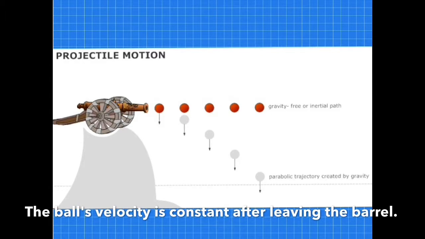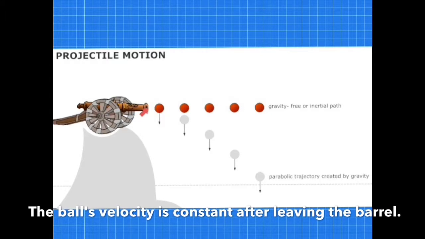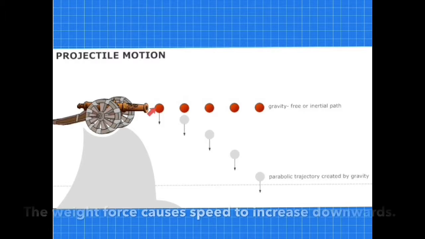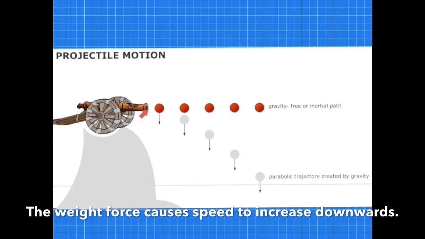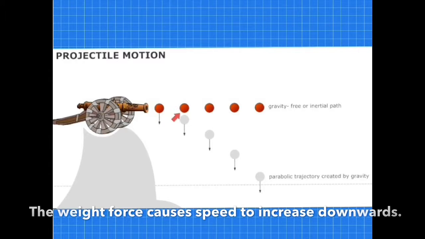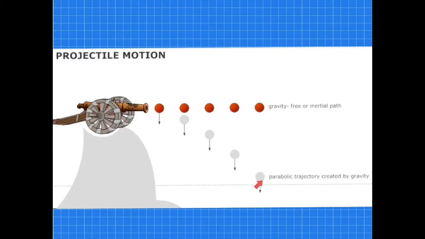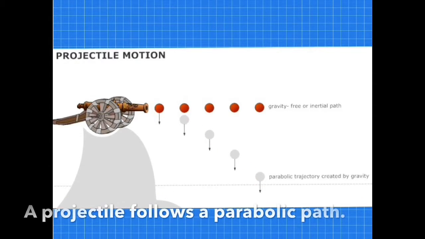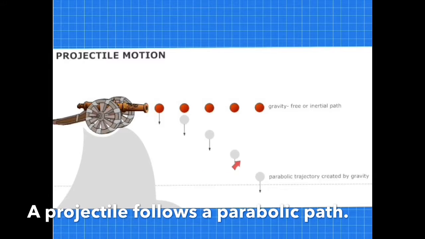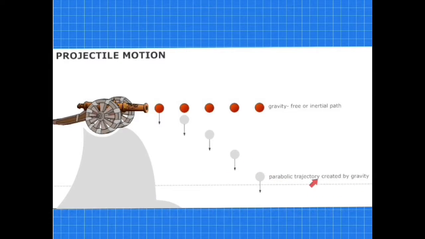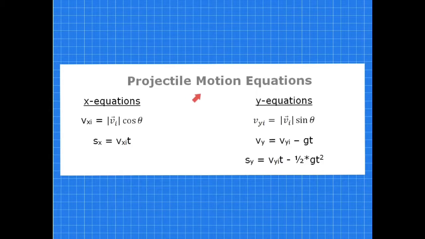If the same cannonball was fired while on the Earth horizontally, after exiting the barrel, it would be acted upon by the gravitational force. It would then be a projectile. It can be shown that the path of any projectile is that of a parabola. Let's look at the projectile motion equations.